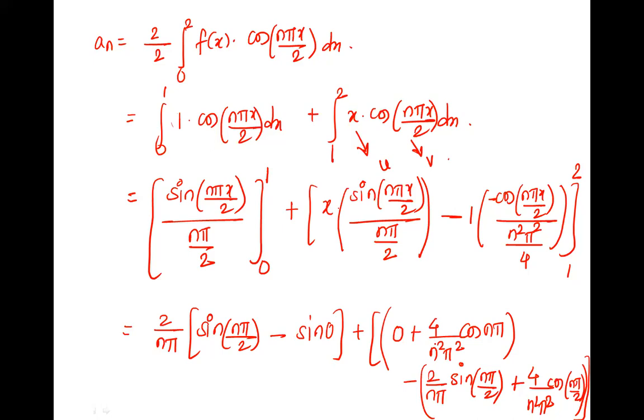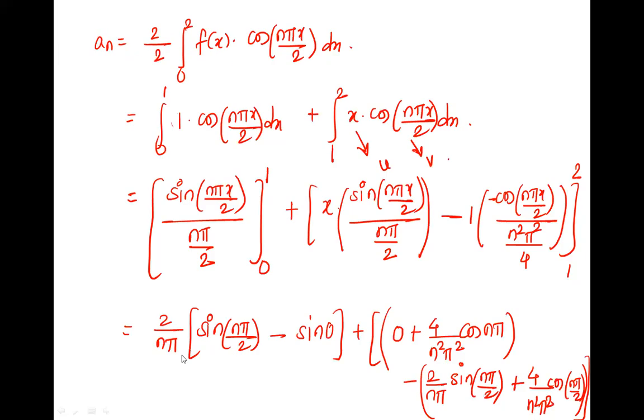It is there. Just open it and see. It is 2 by n pi sine n pi by 2 plus 4 by n square pi square. This is 0. This is there. 4 by n square pi square cos n pi. What is cos n pi?